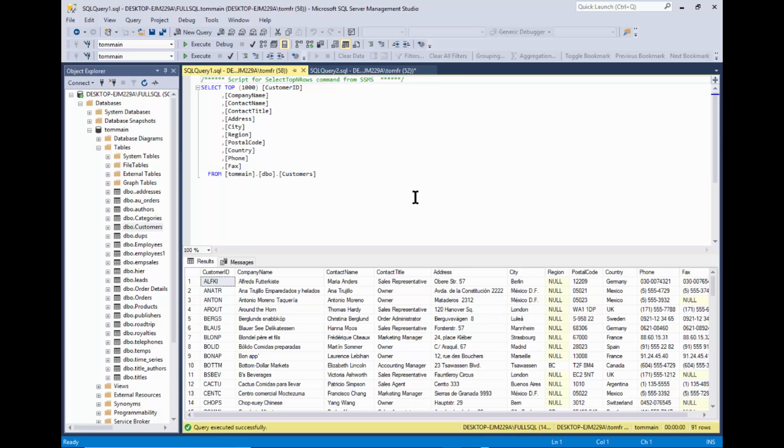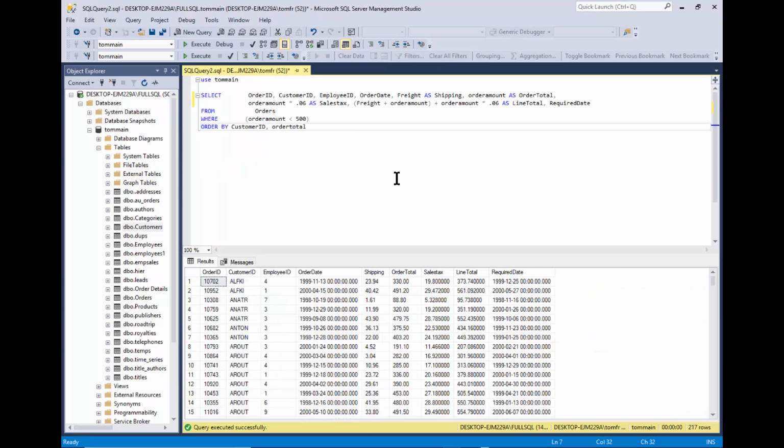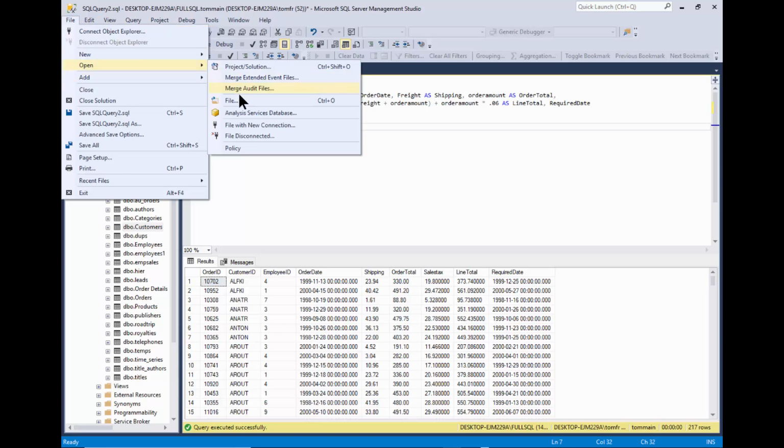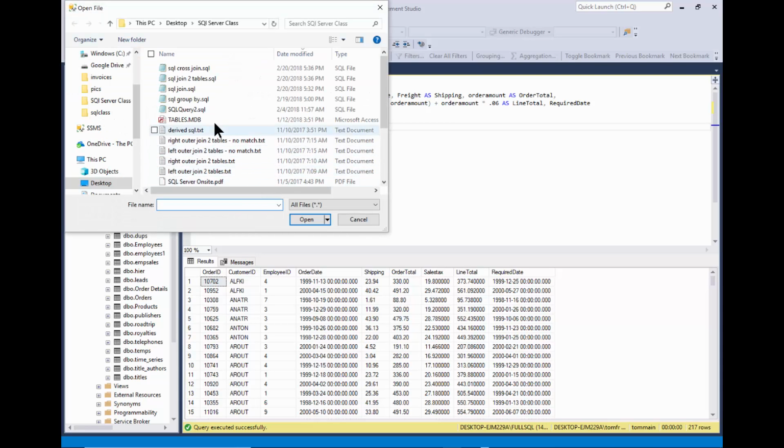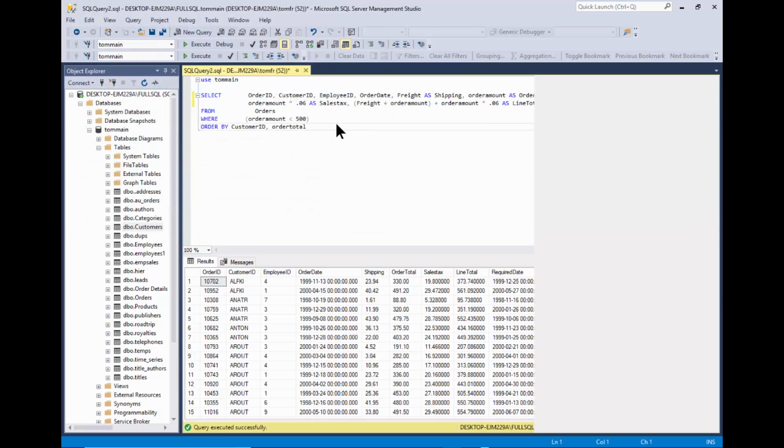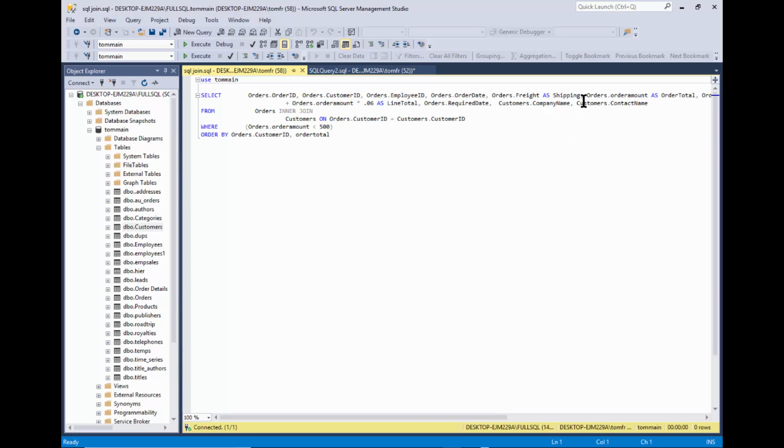So let's see how we're going to join the two tables together on a common field. SQL Server is a relational database, which means the tables can be joined together on a common field. And the reason that you would do that is so that you can pull data in from more than one table, basically. So let's close this script out. Let's open up a different file. Say File Open. And I'm going to go get one that's called SQL Join. Okay, so let me make it so everything is legible here.